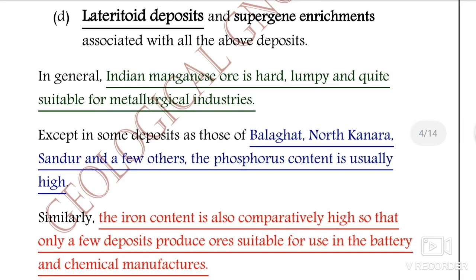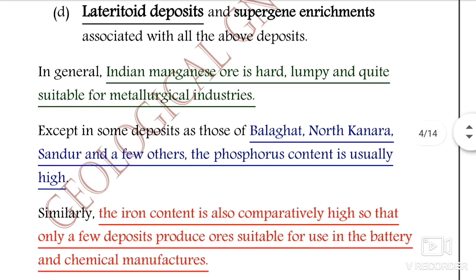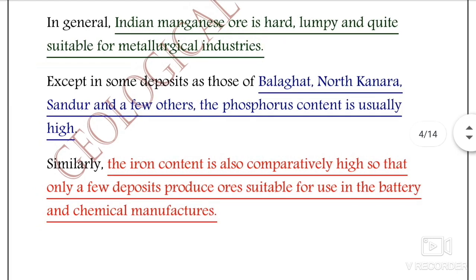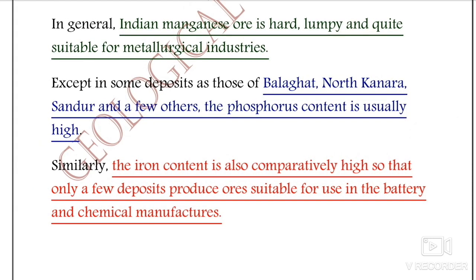In general, Indian manganese ore is hard and lumpy and is quite suitable for metallurgical industries. That's why its main significant use is in the metallurgical industry, because it is hard and lumpy. Except in some deposits such as those of Balaghat, North Kanara, Sandur and a few others, the phosphorus content is usually high.